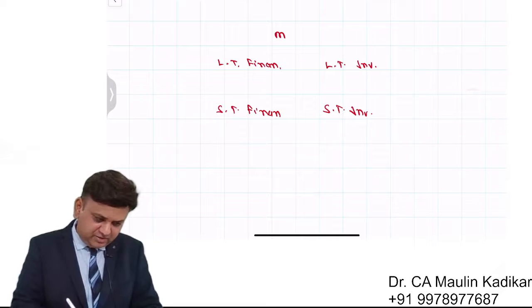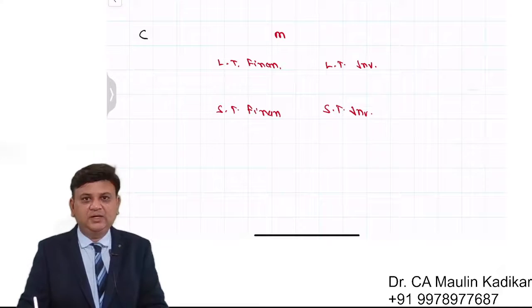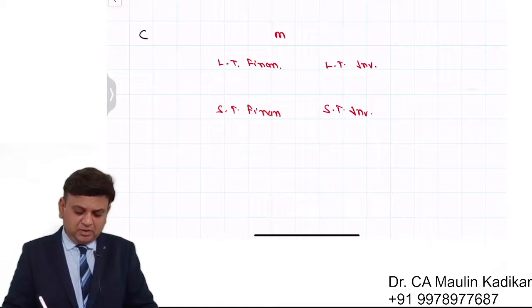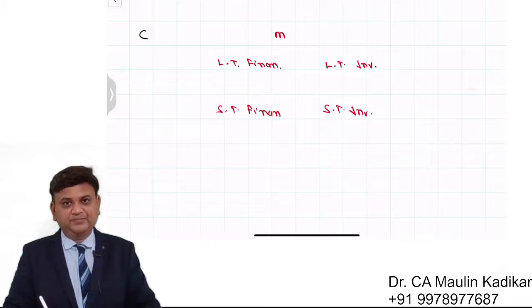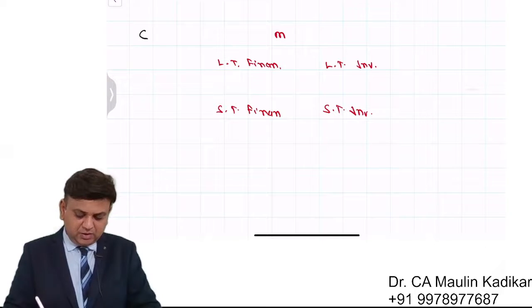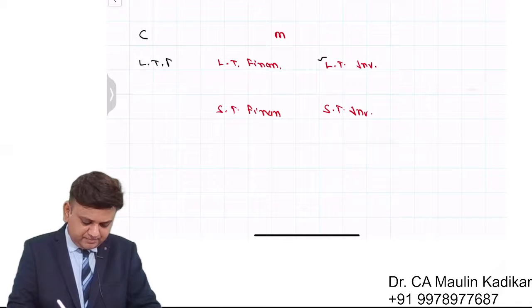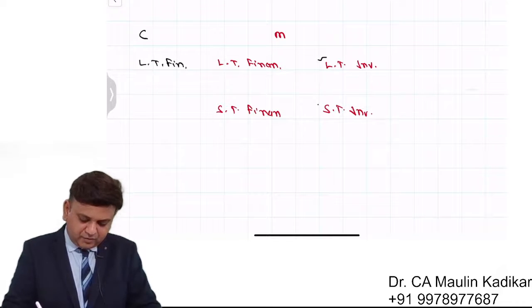In case of conservative, what will happen? Let us understand. In case of the conservative, you will be having financing for long-term investment, long-term finance, for short-term investment, short-term finance, and also long-term finance.